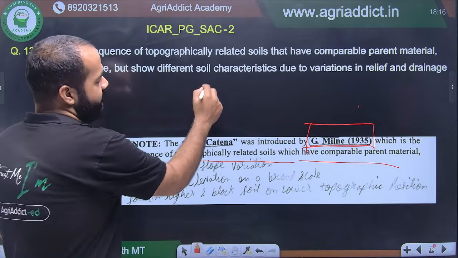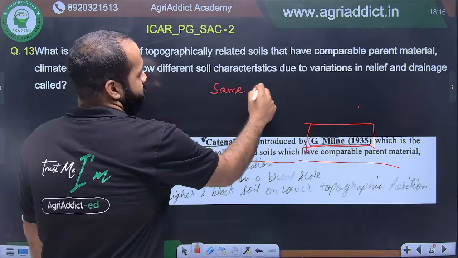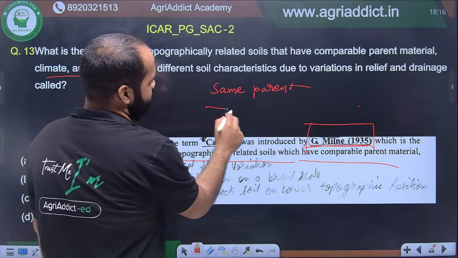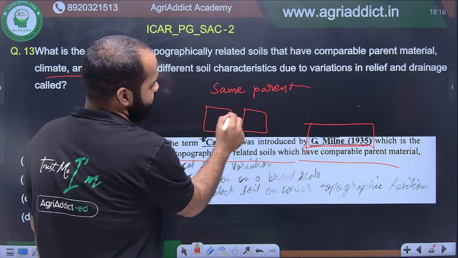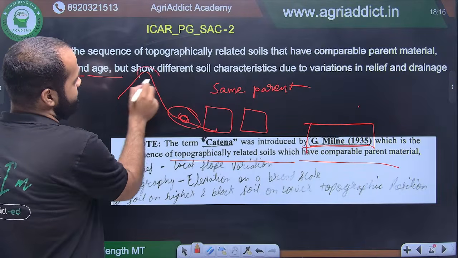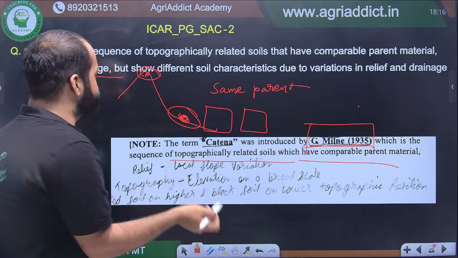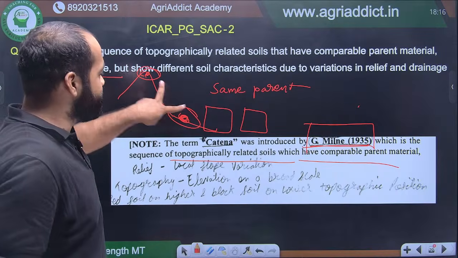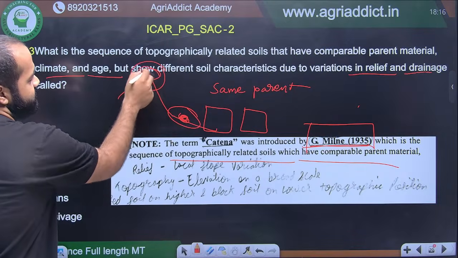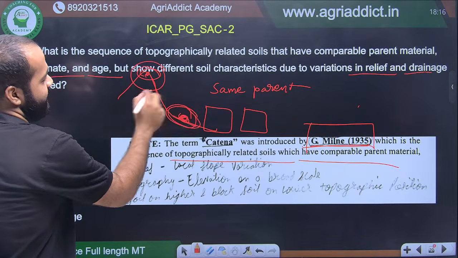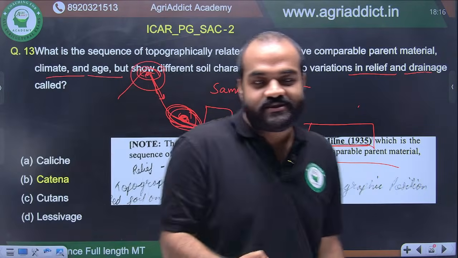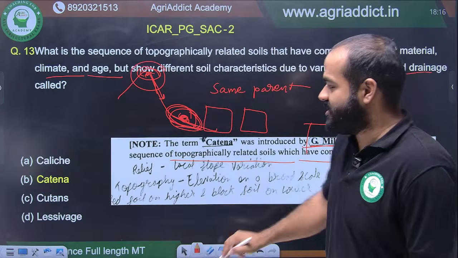इसका मतलब क्या है? Parent material was same, climate and age, everything is same, but the soil characteristics differ due to variation in relief and drainage. मतलब यहाँ का relief ज्यादा है, यहाँ का relief कम है, तो ये जो soil है और ये जो soil है, दोनों soil का parent material, age, climate, everything is same, but both of these soil show different characteristics only due to variation in relief and drainage. Because यहाँ का relief you can see slope is steep, यहाँ का relief the slope is less, and also drainage यहाँ पे बहुत fast है, यहाँ पे drainage impeded है, the drainage is not there. For these reasons, soil में जो difference आता है, that difference is called catena.